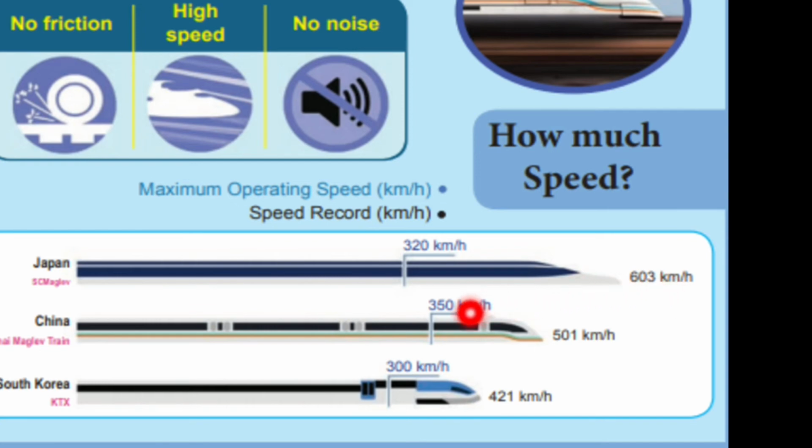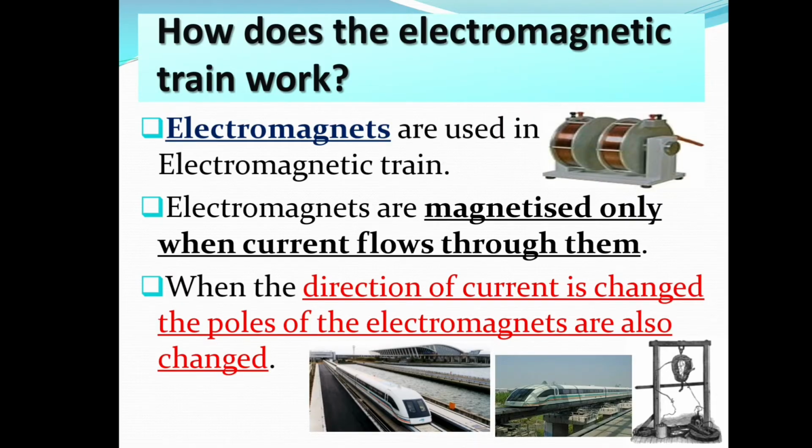In China, the maximum operating speed is 350 km per hour and the speed record is 501 km per hour. In South Korea, the maximum operating speed is 300 km per hour and the recorded speed is 421 km per hour. How does the electromagnetic train work?